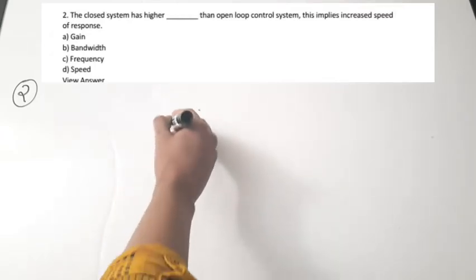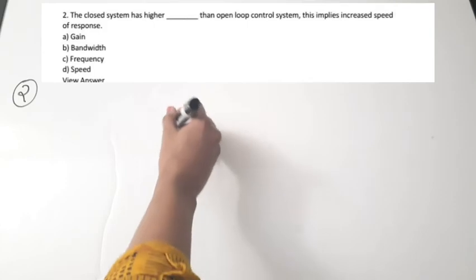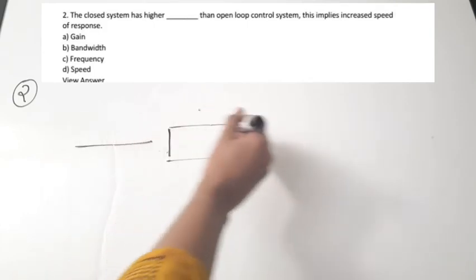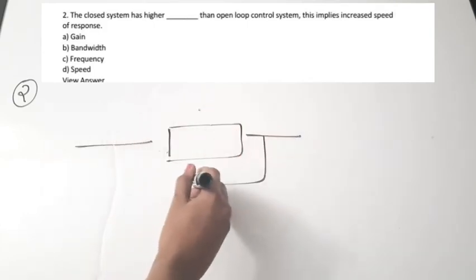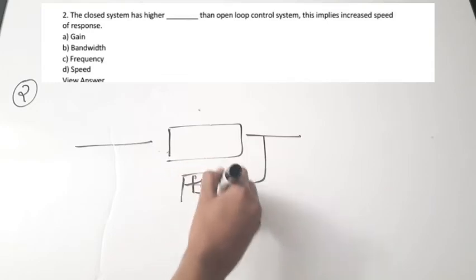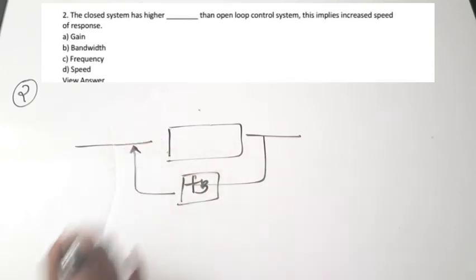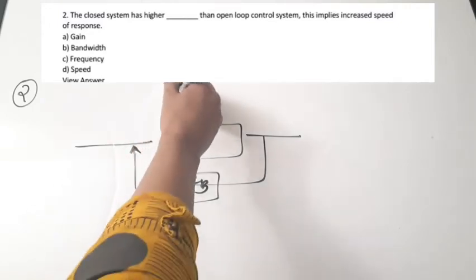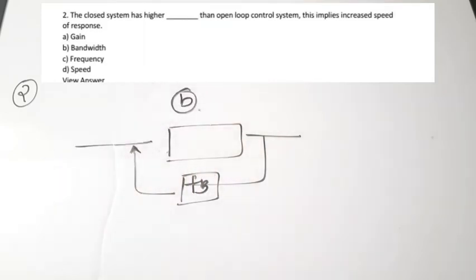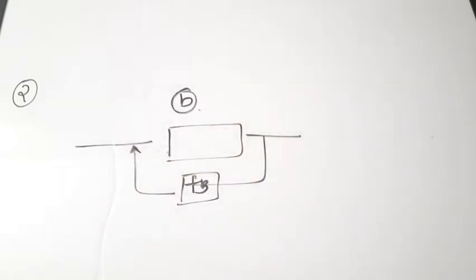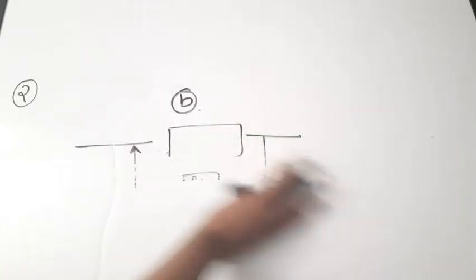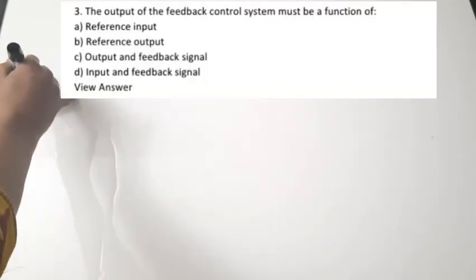So closed system means there will be an initial system, there is an input, there is an output, there is a feedback connected, right? So this is the closed system. So for a closed system, it will anyway have more bandwidth than the open loop. Correct answer is B, bandwidth. Okay. Next question. We have done a separate video on open loop and closed loop control systems. It is given in the control system playlist.